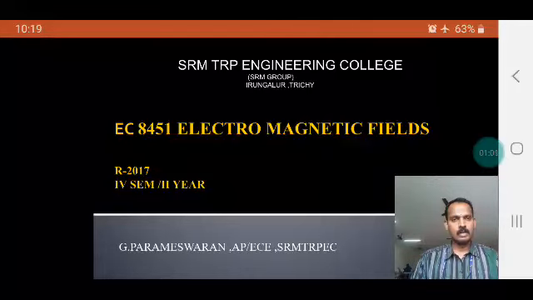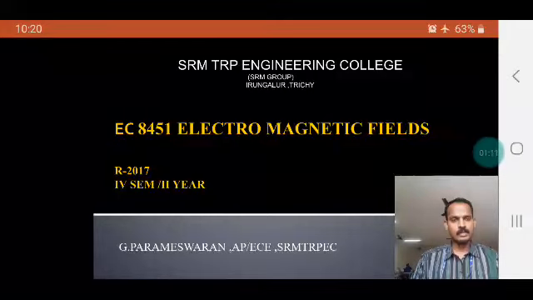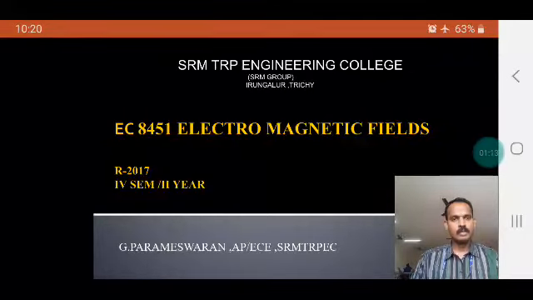In our household applications, we are using various electrical appliances. For the working of all those electrical appliances, we are giving power supply. The power supply is in the form of voltage, in the form of current.